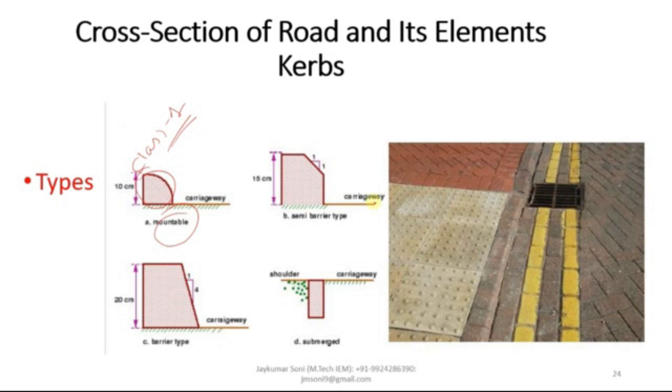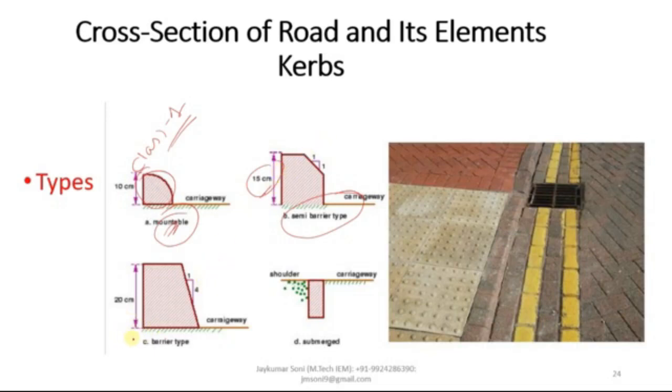Then the semi-barrier curb: you can see the height of this semi-barrier curb is more than the mountable curb. It has a height of 15 to 20 centimeter, or sometimes 25 centimeter, to provide scraping of tires.